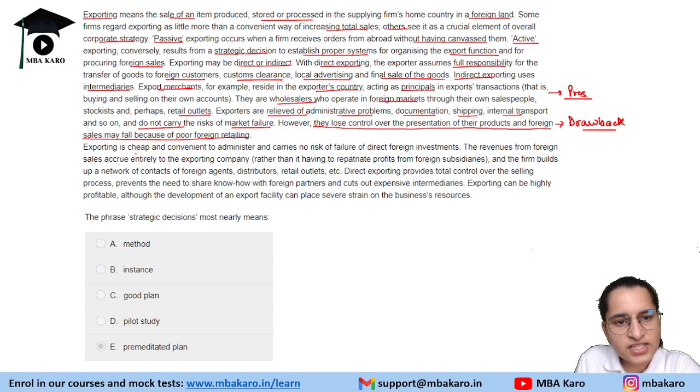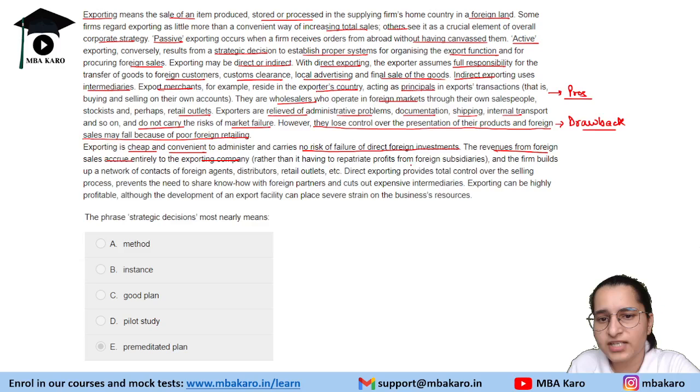Next, exporting is cheap and convenient to administer and carries no risk of failure of direct foreign investments. The revenues from foreign sales accrue entirely to the exporting company, rather than it having to repatriate profits from foreign subsidiaries.